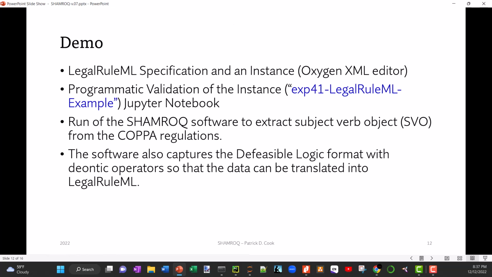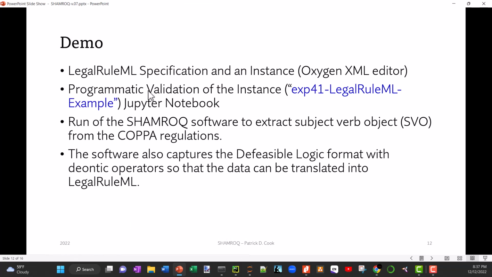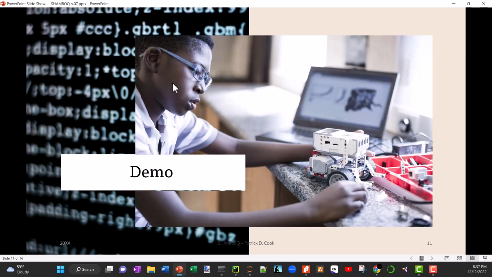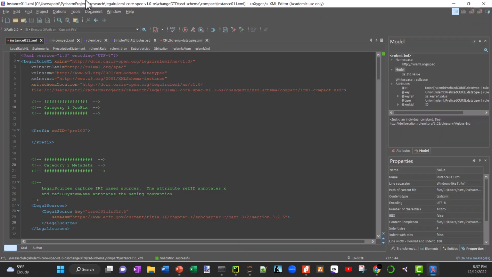All right, so without further ado, let me just run over here and do this real quick. So we want to first talk about this XML instance here. So here's this tool, Oxygen XML, and it's for a developer. I actually used it for a while, and then I was able to go ahead and buy the license because I found it to be very useful.